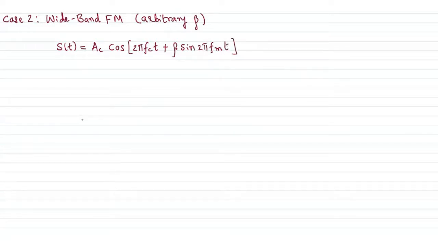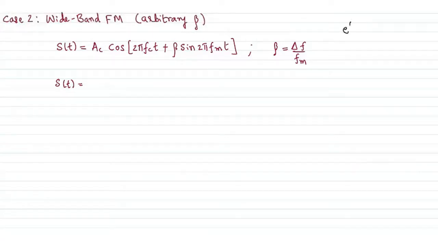If this is the modulated signal of FM, beta, of course, we know as the ratio of frequency deviation over modulating frequency. We can rewrite this expression S of t. This cos theta can be written as a real part of, to be more specific.